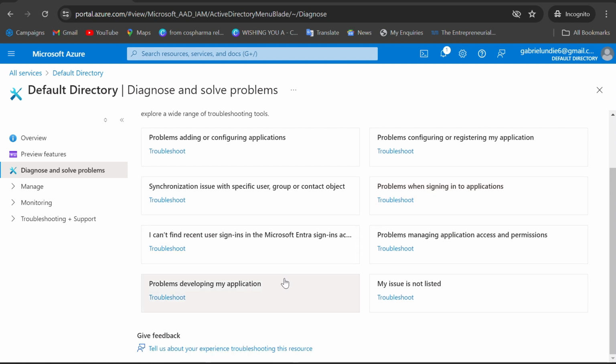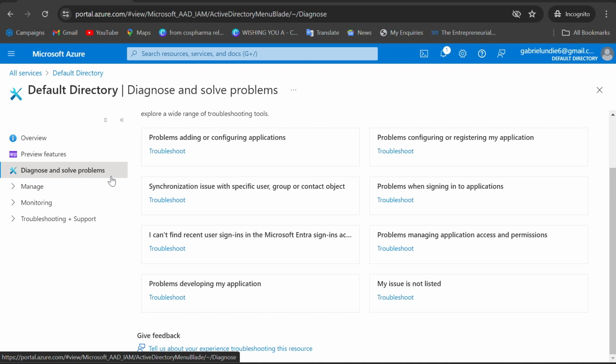So they have provided already-made issues which Microsoft discovered, a particular platform where you can go as an IT support or help desk support or whatsoever, troubleshoot the issue and fix it for the user. All right, so this is all about Diagnose and solve problems.